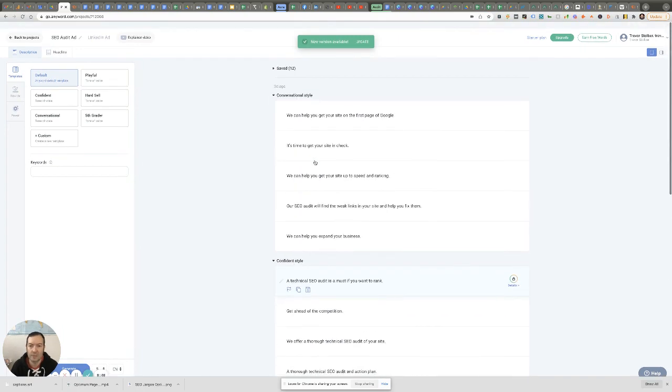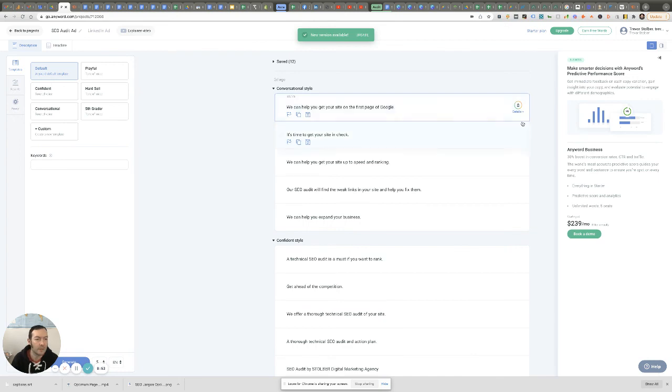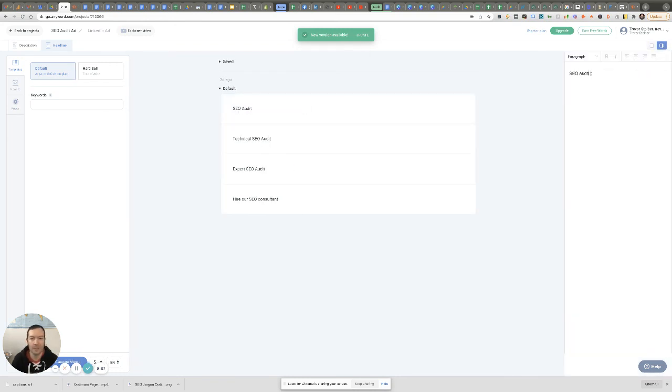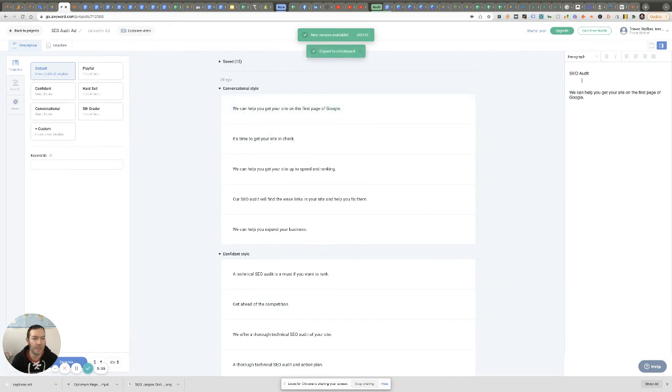And as you do this, it's not showing it here. I think maybe it is. It doesn't show you that. But when you're creating it, it gives you the relative score here, and the different options and how well they perform. And you can just click copy, and it puts it in a whiteboard view here. And you can build your content as you go. Build your ad. Same for landing pages and other things like that. Choose the different styles that you want to talk about and use.